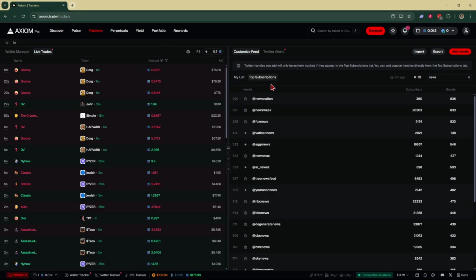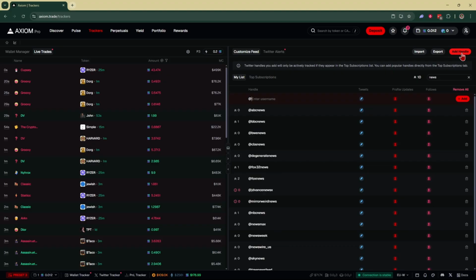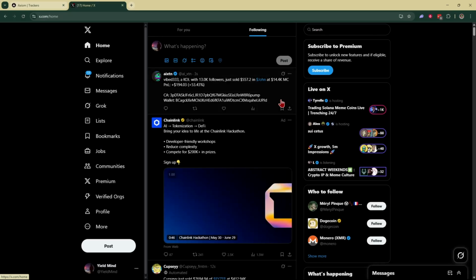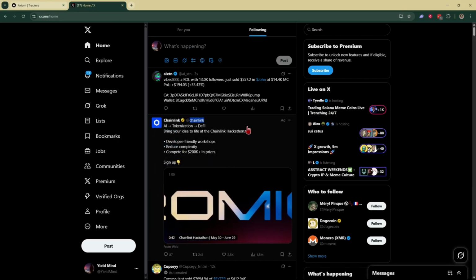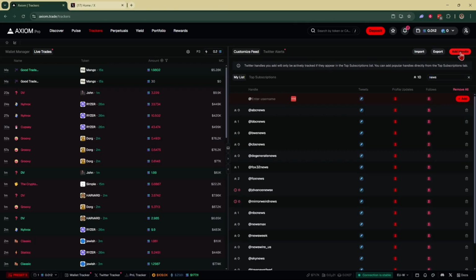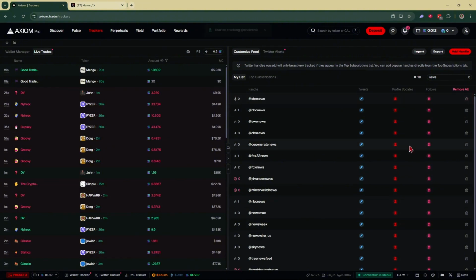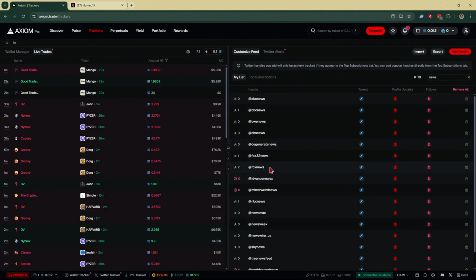If you want to add other handles, you can just go right over here and click on add handle. For example, if we want to head over to Twitter and say we want to follow Chainlink, we just copy their Twitter handle, head back to Axiom, click on add handle, and right here we would paste in their handle, click on add, and now we'd have them added. It's as simple as that.